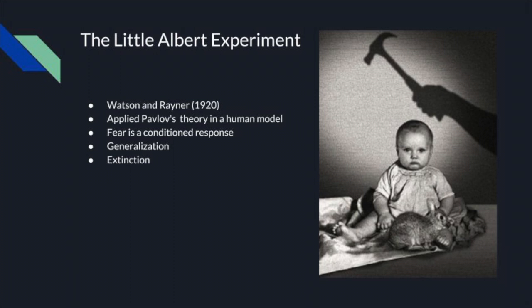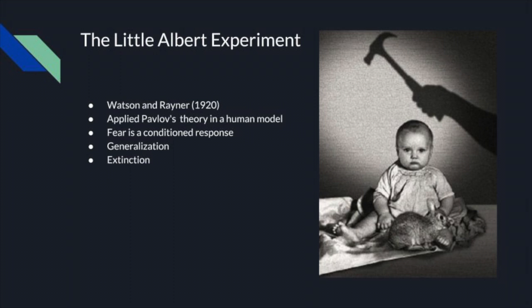Now, he only had to see the rat and immediately showed every sign of fear. He would cry, whether or not the hammer was actually hit against the steel bar. He would attempt to crawl away. In addition, Watson and Rayner found that Albert developed phobias of objects which shared characteristics with the rat, including a family dog, fur coats, some common cotton wool, and a Father Christmas mask. This process is known as generalization.